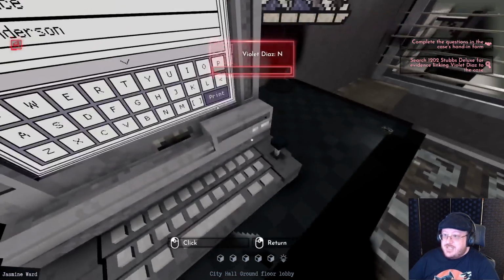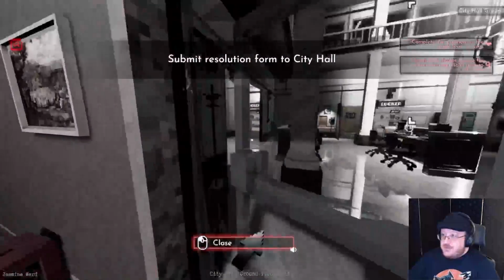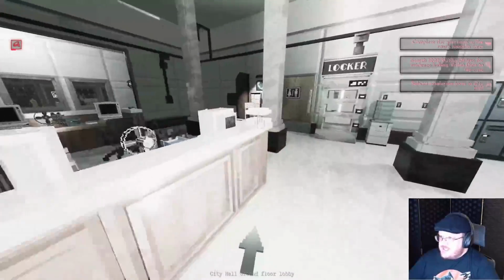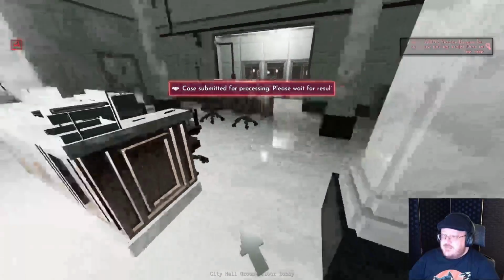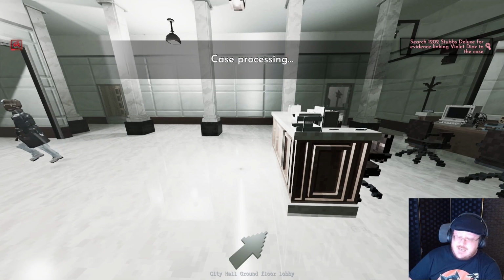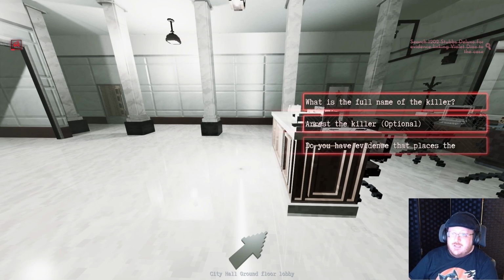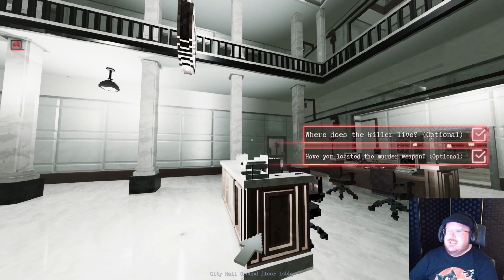Yeah, if you hit close case, that will just literally close the case on you. So, you just have to fill out the form. Hopefully you've still got them arrested. And you submit the form right where you picked up the case file. And it will validate everything for you. Hopefully we got that right. So, case processing. Hey, it did give us credit for the arrest.